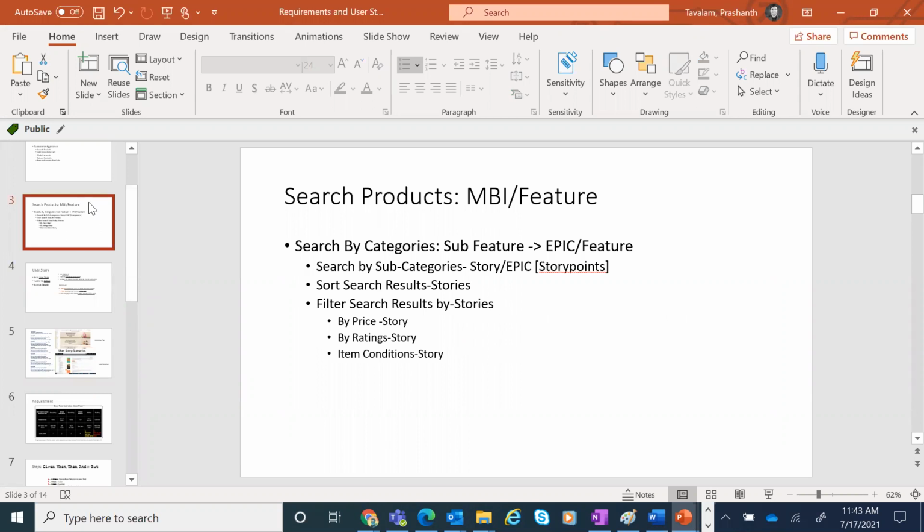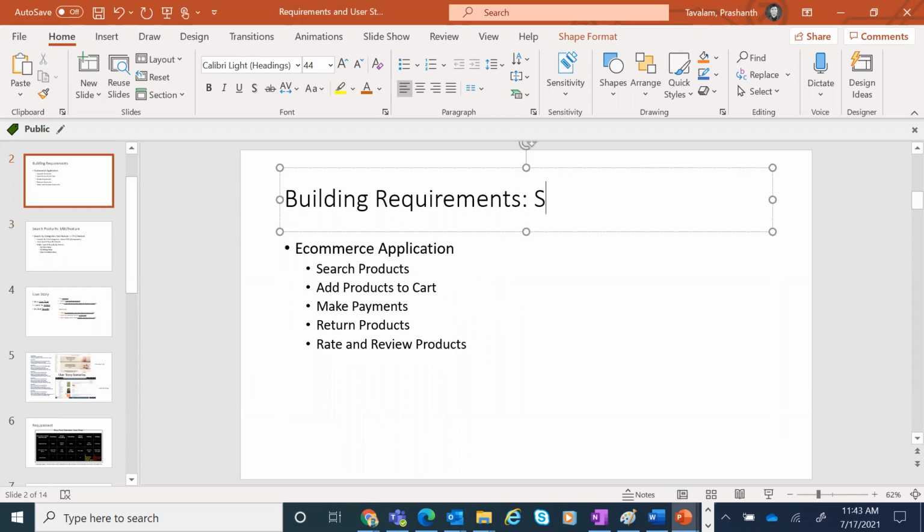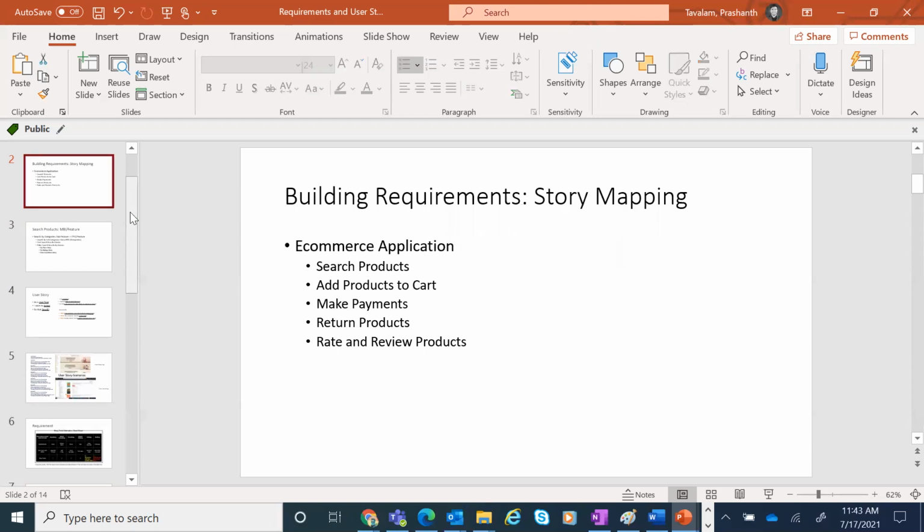So, coming back to this, it is also called story mapping. I will say explore story mapping. Story mapping is the same thing where broadly you're trying to understand what you are trying to build. So let me give you another lame example with story mapping.